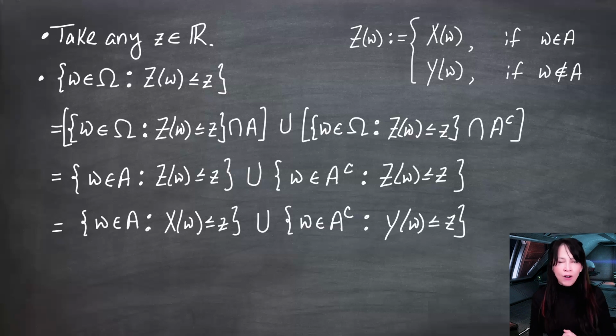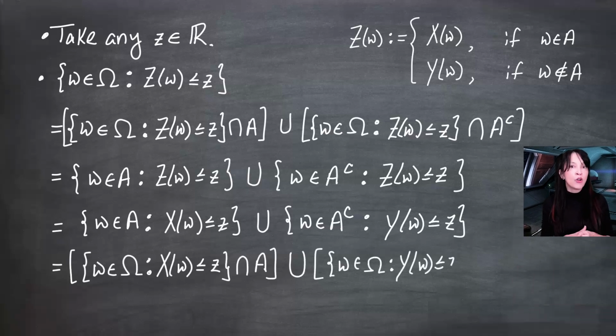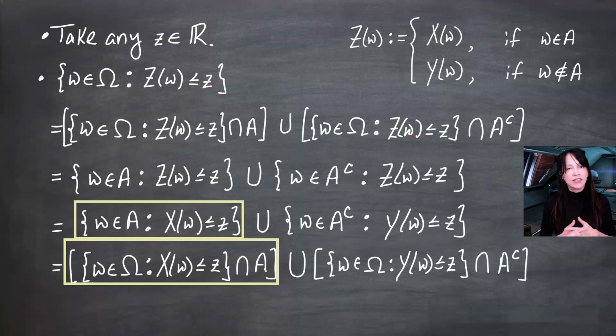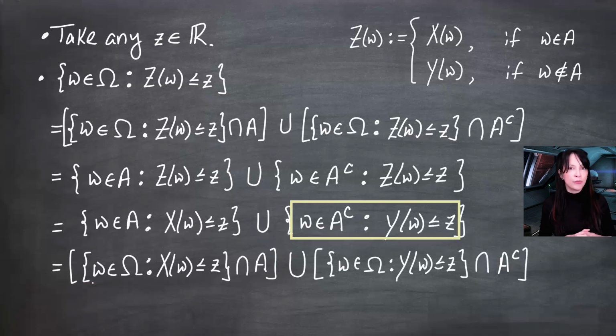We want to look at all the omegas in capital Omega, not just omegas in some set A. So I want to unravel this trick here and write this as the set of all omegas in Omega for which x of omega is less than or equal to z, intersect that with A. So that's the same as this set. And this set over here, I want to write as the set of all omegas in Omega for which y of omega is less than or equal to z, and intersect that with A complement.